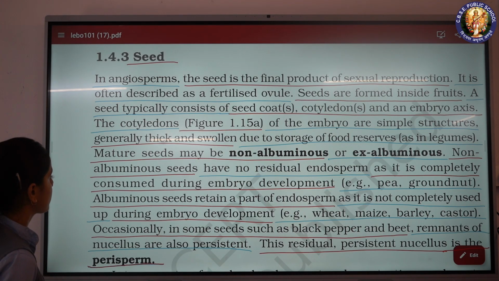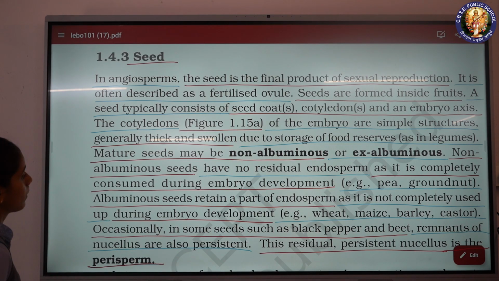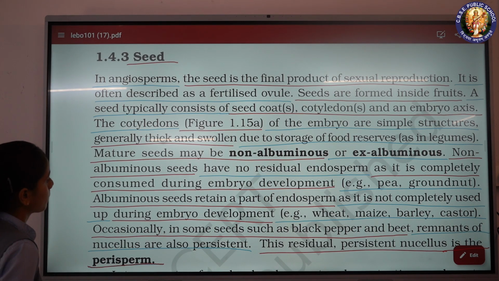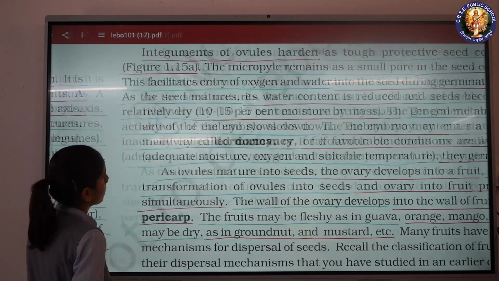Occasionally in some seeds such as black pepper and beet, remnants of nucellus are also persistent. This residual persistent nucellus is the perisperm.